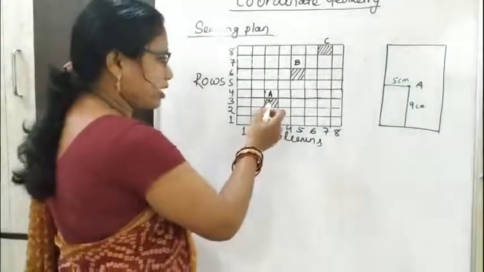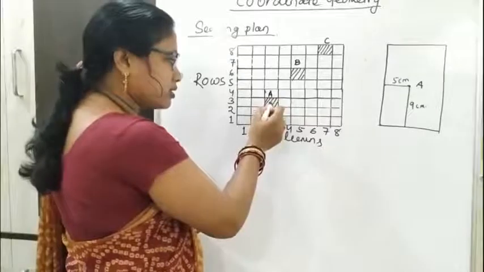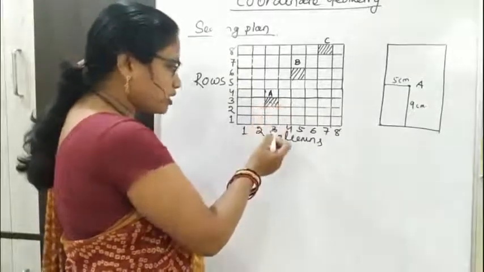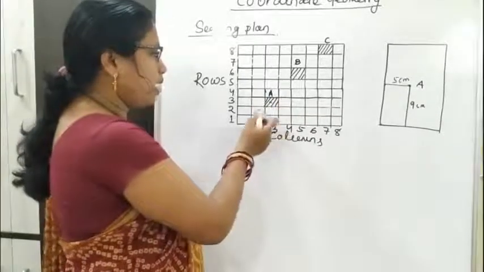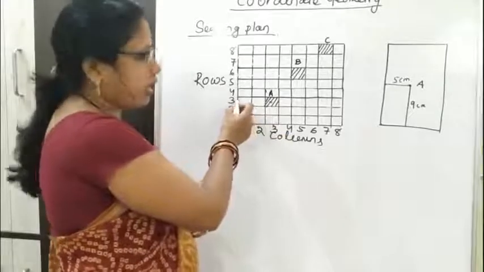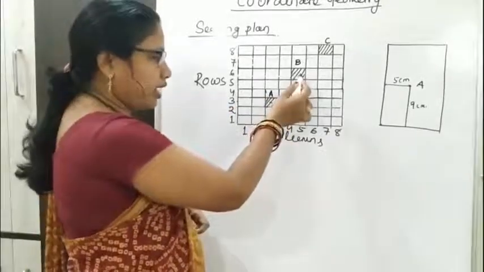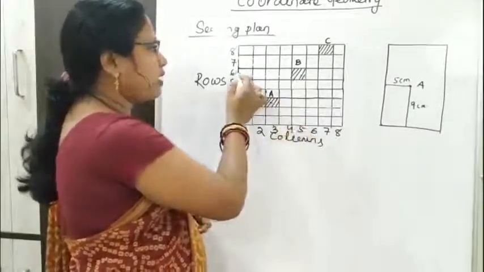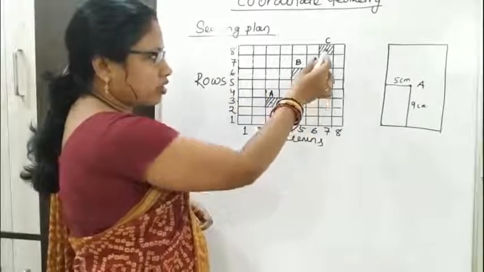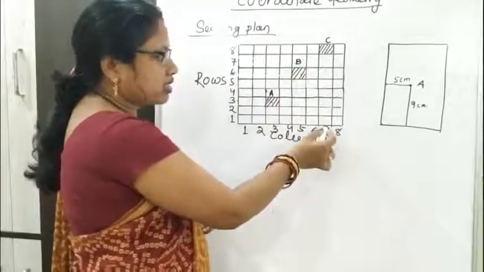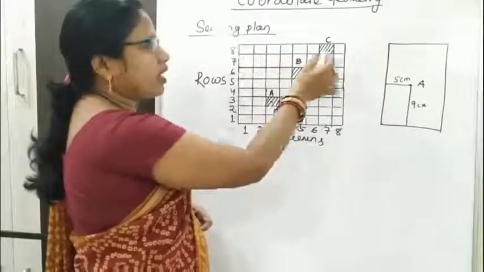We can say that A sits on the bench in the third column and third row. The position of B is fifth column and sixth row. And the position of C is seventh column and eighth row.